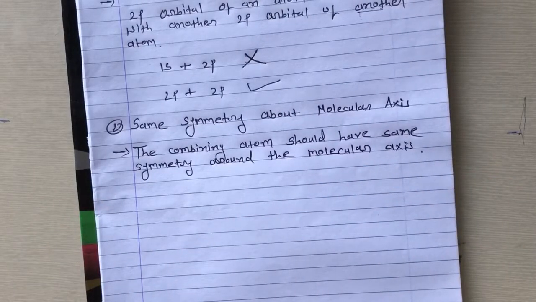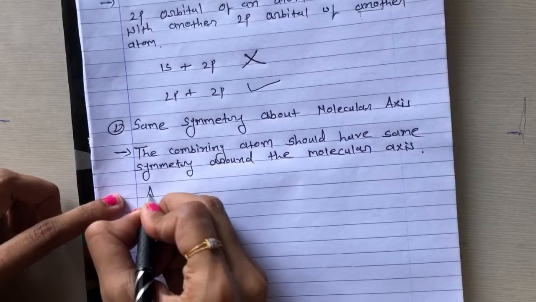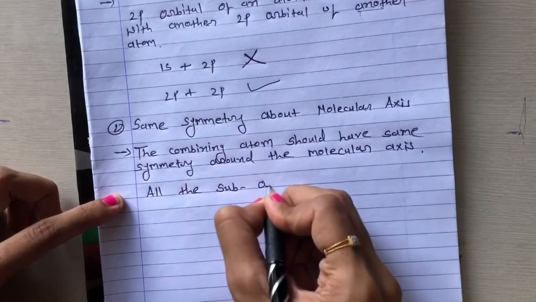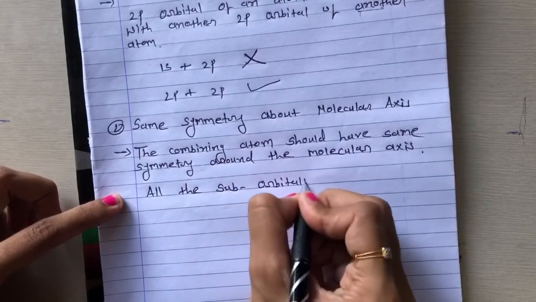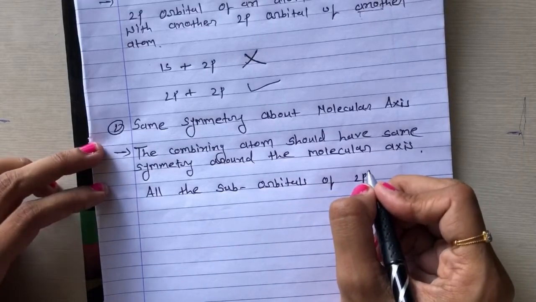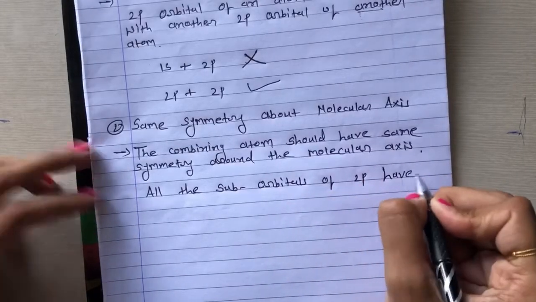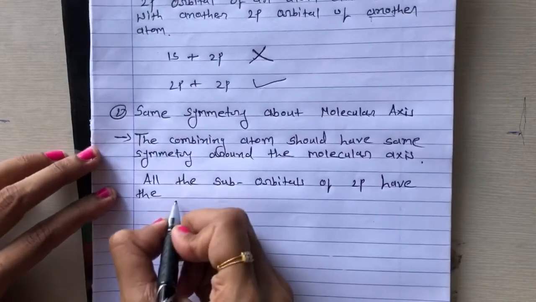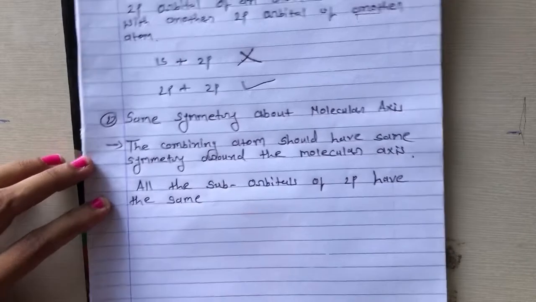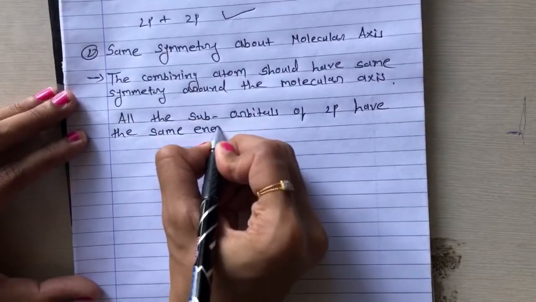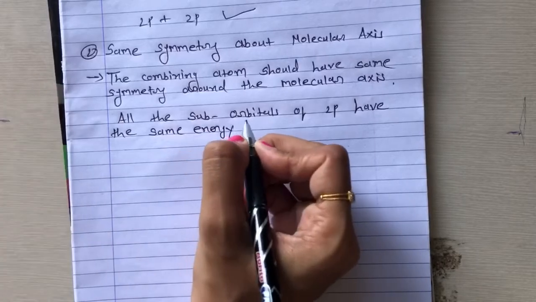For example, all the suborbitals of 2p have the same energy, right?